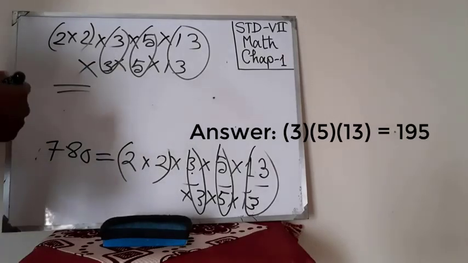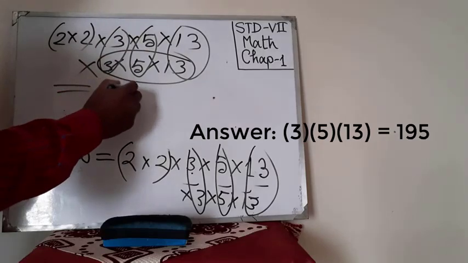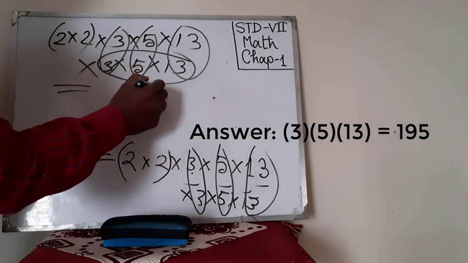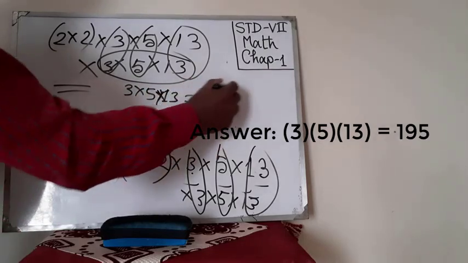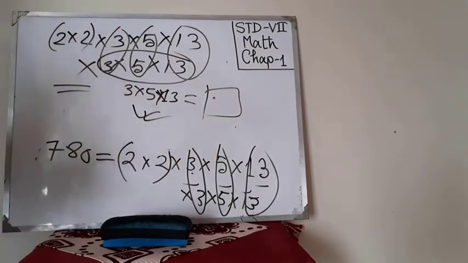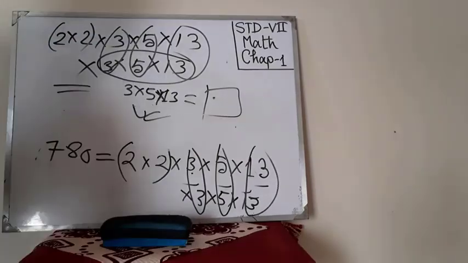So what have we multiplied? 3 into 5 into 13. So we can consider another one, then it will be very easy for you to understand.